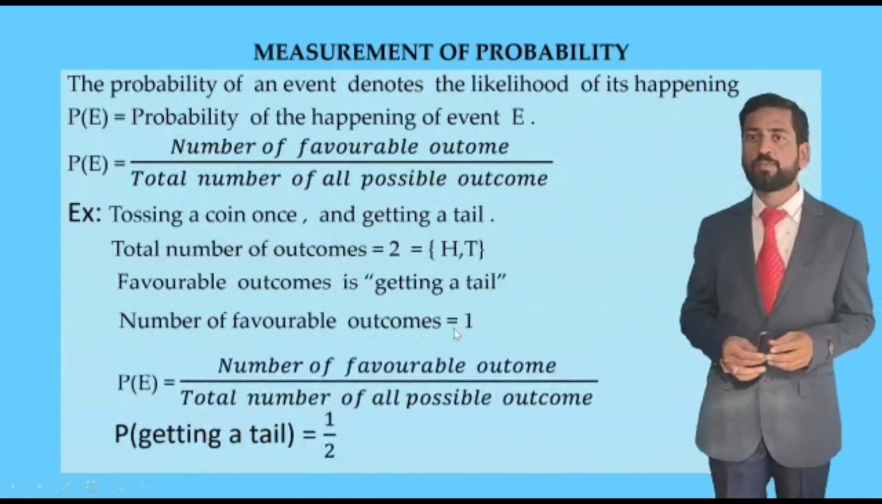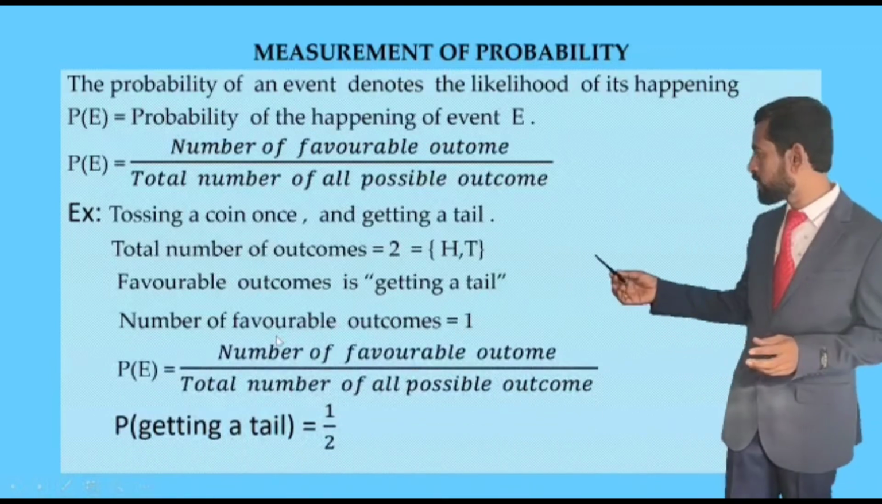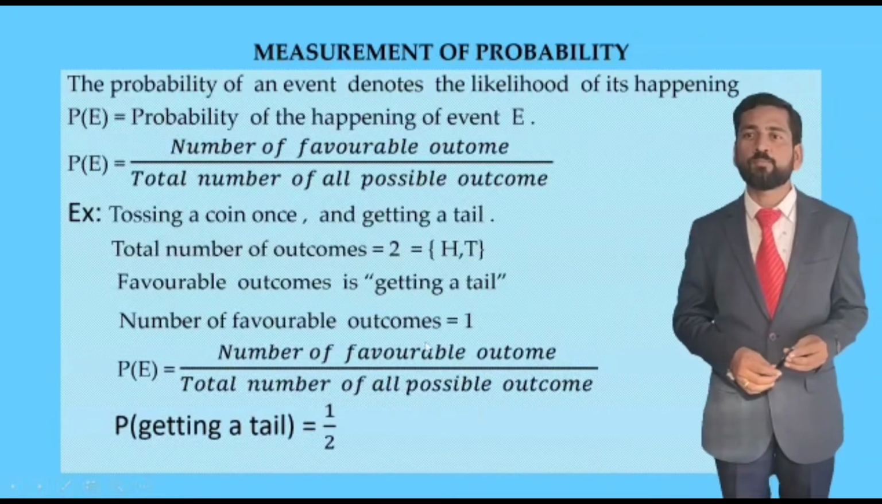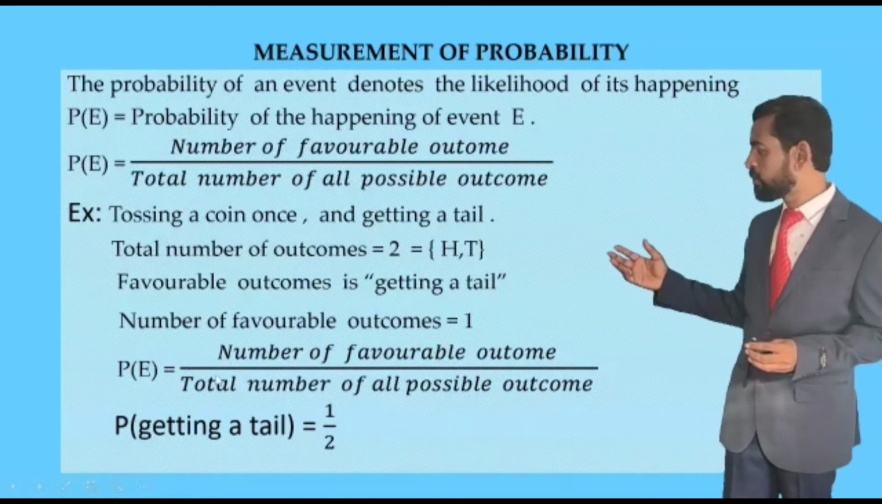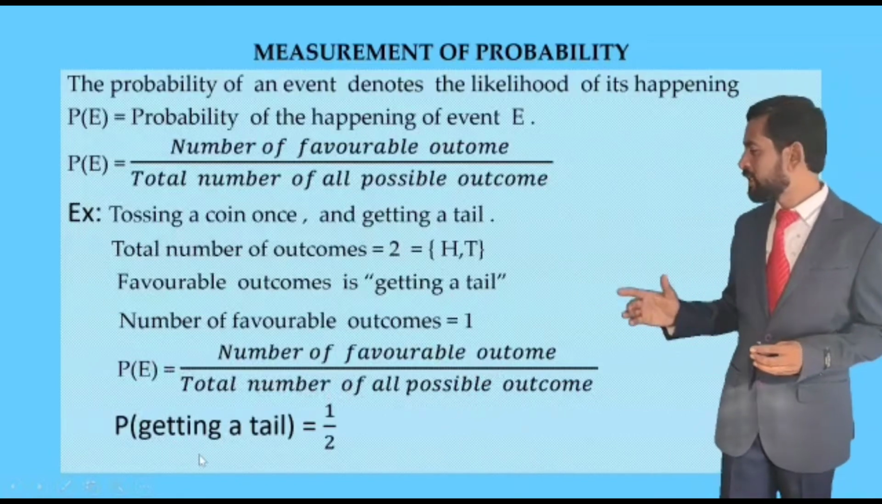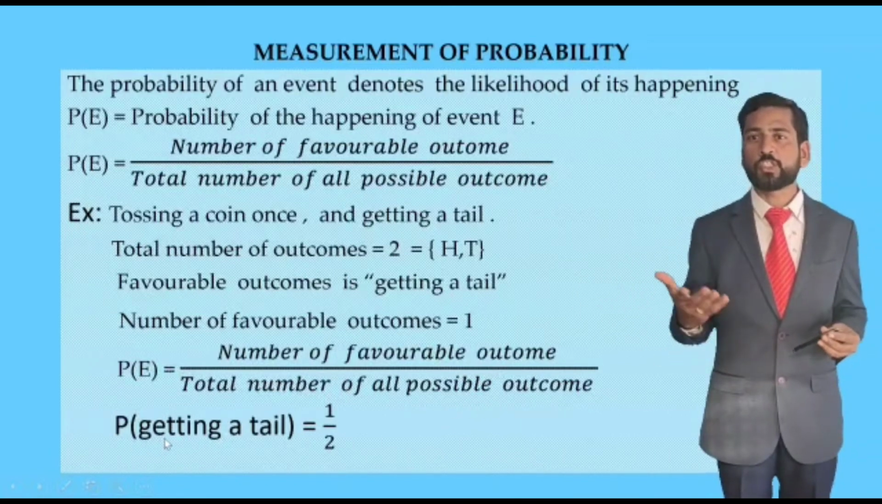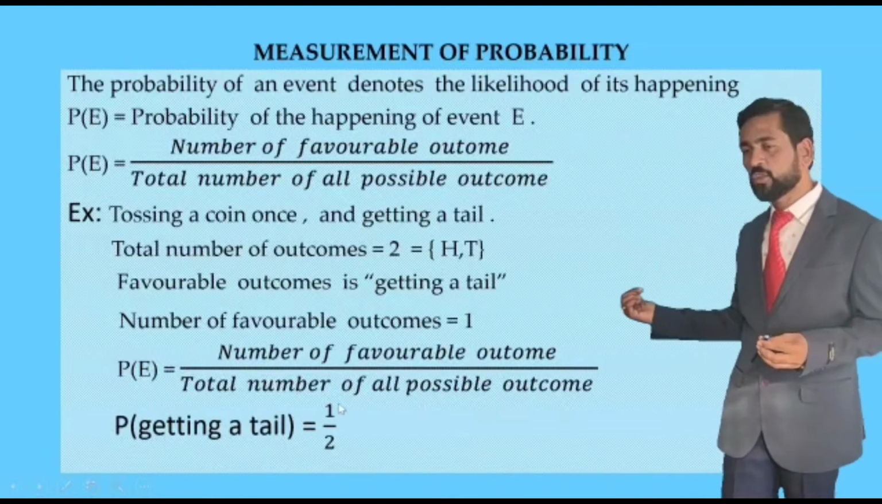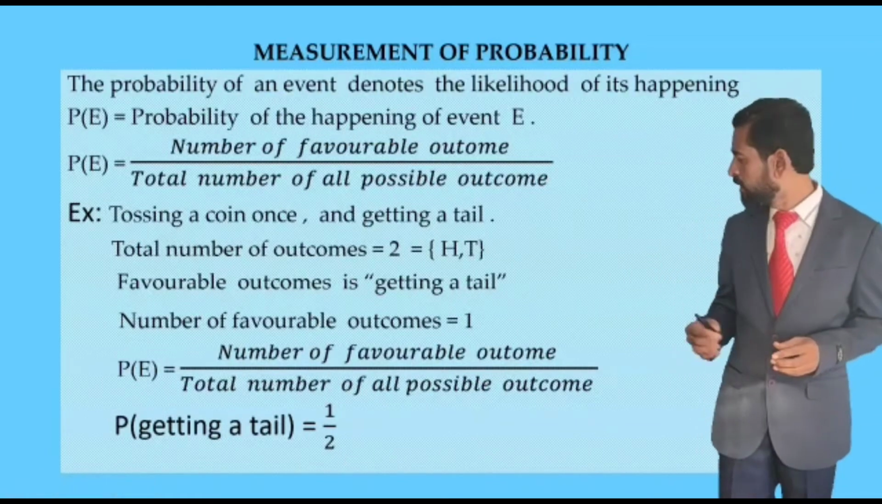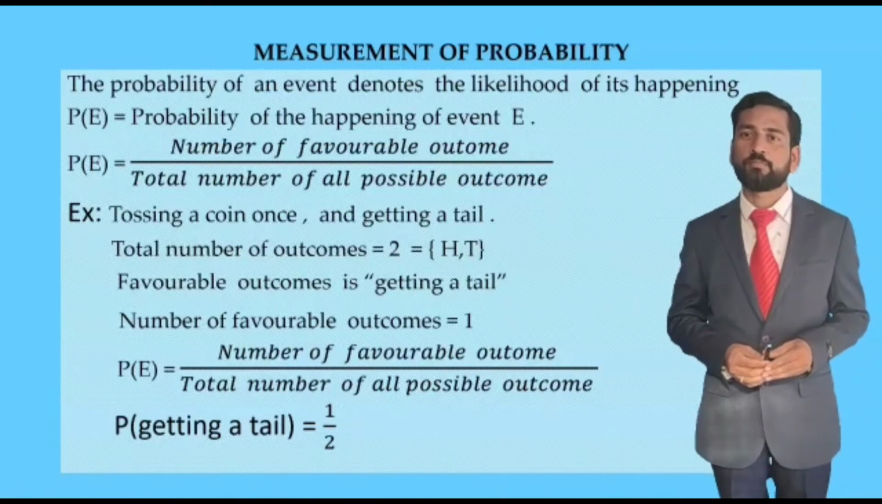Then probability P of E is equal to the ratio of the number of favorable outcomes to the total number of all possible outcomes. The favorable outcome is only 1, getting a tail, divided by the possible outcomes, 2, head or tail. Therefore, P of getting a tail is equal to 1 by 2.